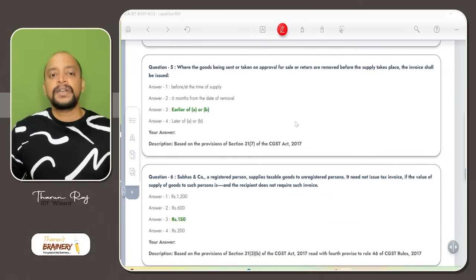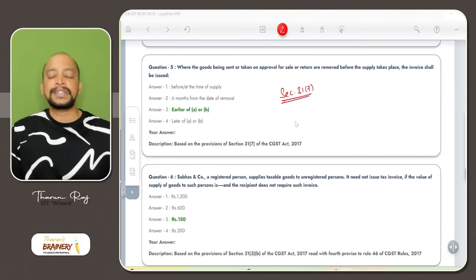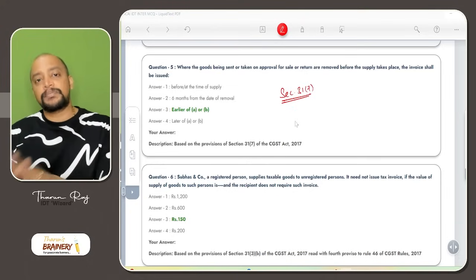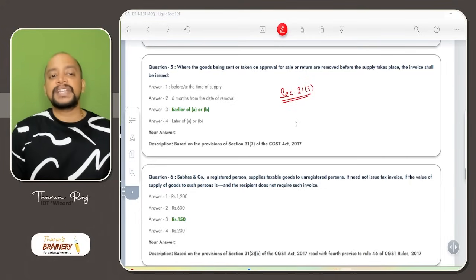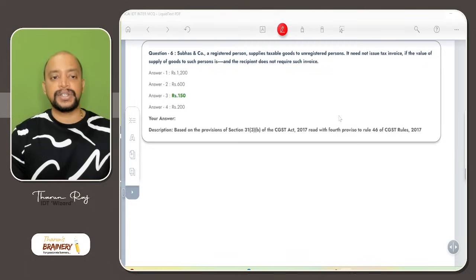Then question number 5. Where the goods being sent or taken on approval for sale or return or removed before supply takes place, the invoice shall be issued. So what is the time limit for issuance of invoice in case of sale on approval or on return basis? 6 months from the date of removal or the date of supply. Whenever it is accepted by the recipient, it is supply. So whichever is earlier: at the time of supply or 6 months from the date of removal. This is the due date of invoice given in section 31 subsection 7.